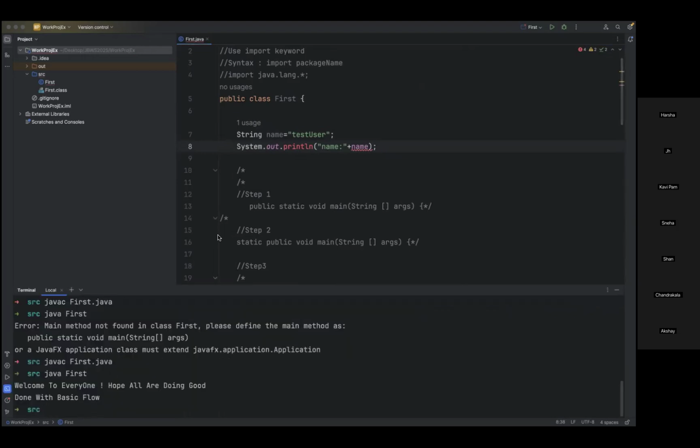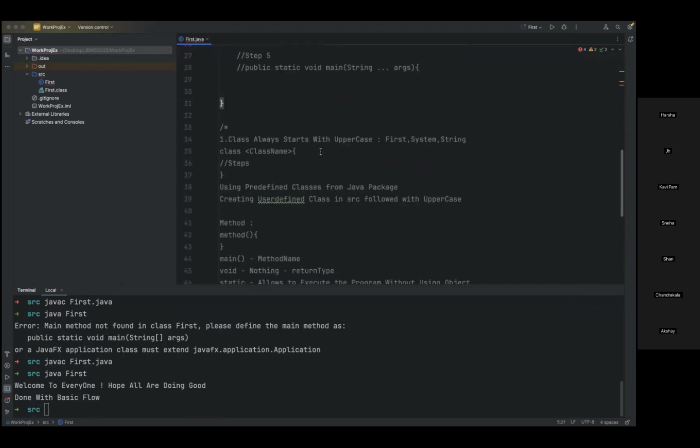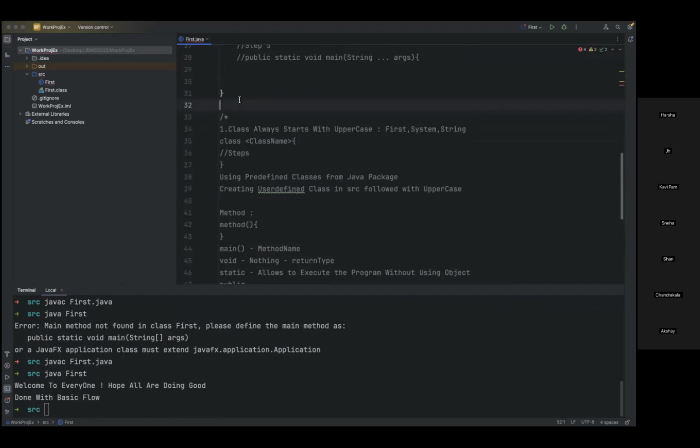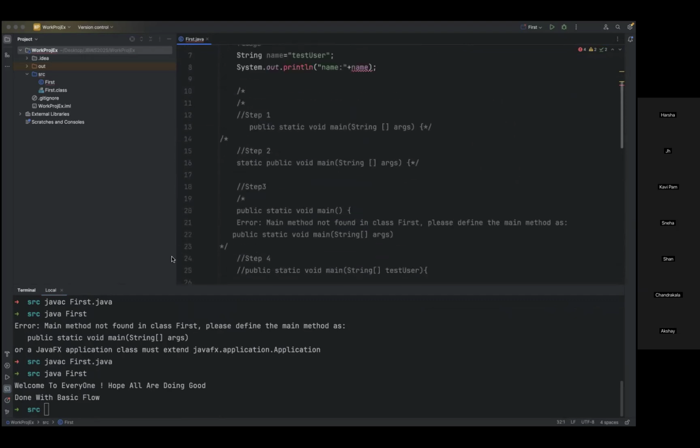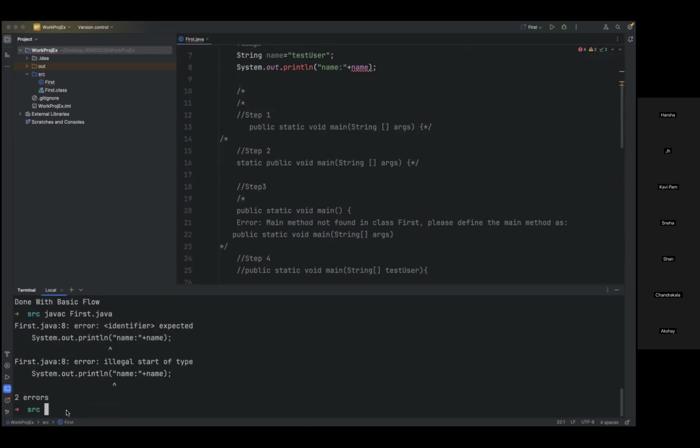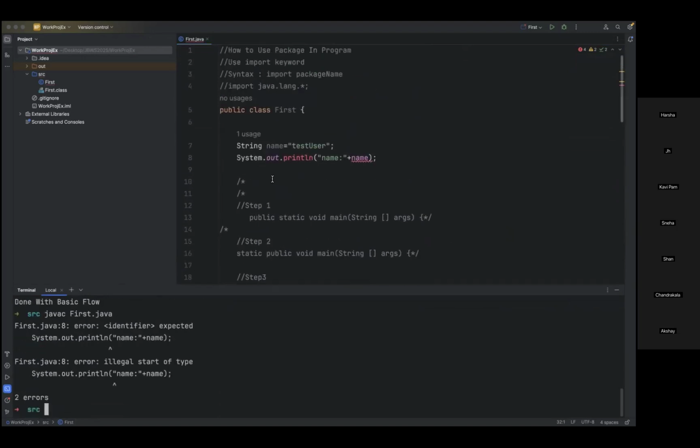The first thing is we don't see that green icon to execute the program if we don't have a main method. Now I have only written a class with a couple of statements. The class is closing here. Other than that, everything is commented, so easily ignorable. Now just compile this. First a compilation error will come because of this particular statement. Let us remove this also. Now we don't see any compilation errors. Just run this.